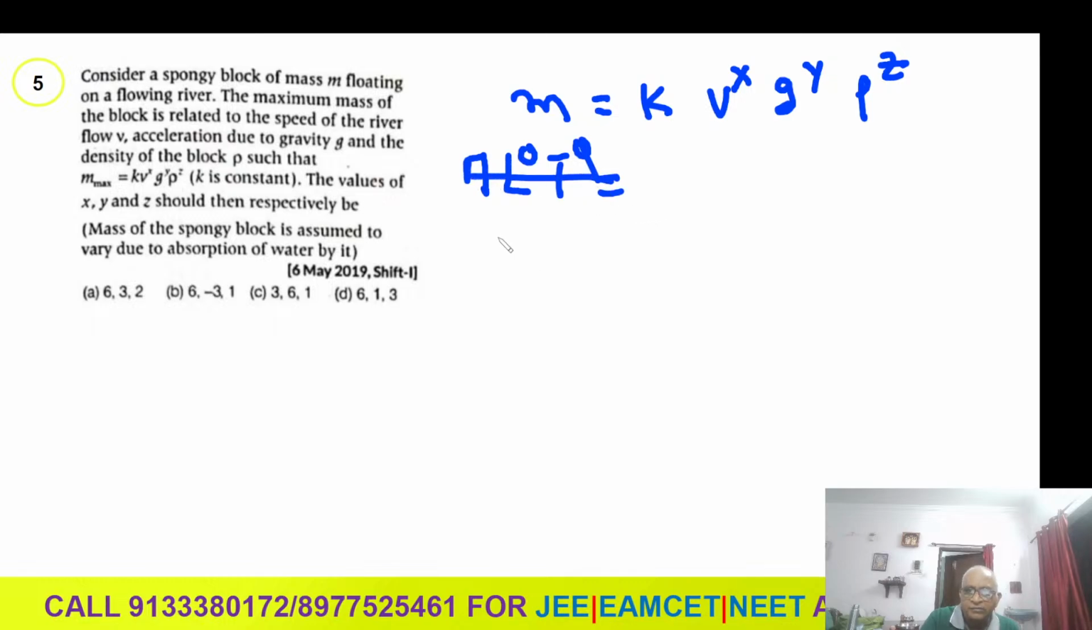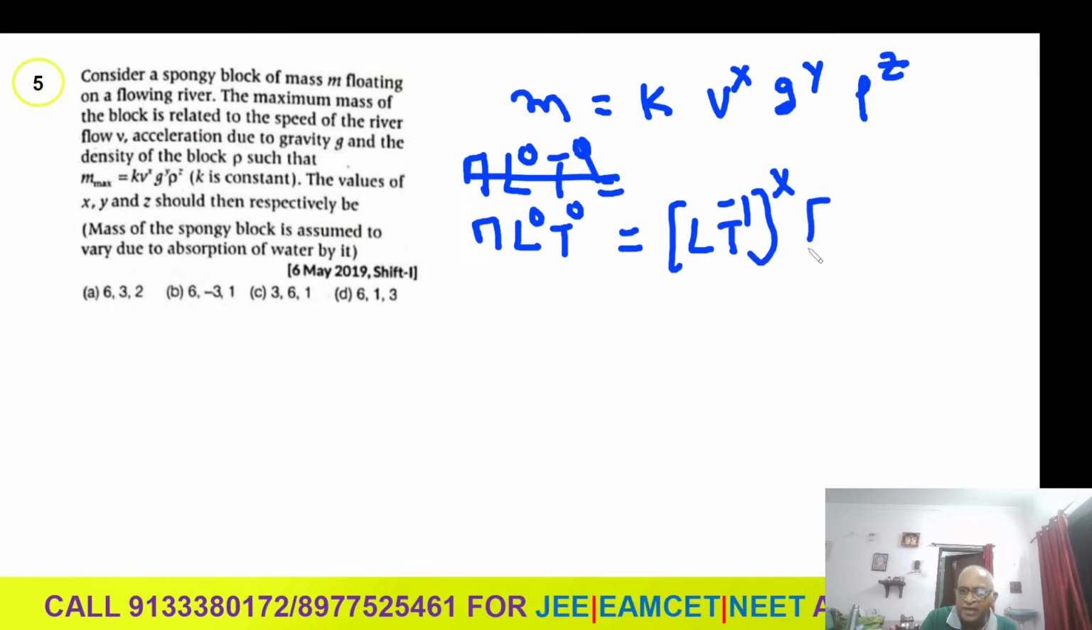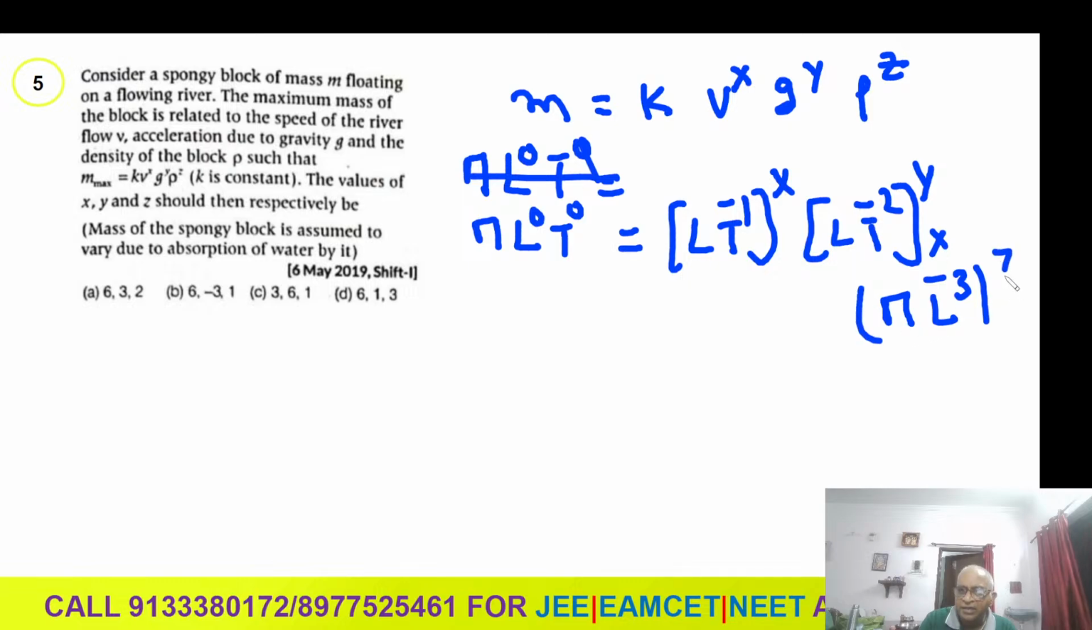Again I'll write here. M L power 0, T power 0 is equal to k dimensionless, v is velocity, L T minus 1, whole power x. g, acceleration due to gravity, means acceleration only. L T minus 2, not dependent on mass, whole power y. Rho, I am writing here, student. Rho is mass by volume, M L power minus 3, whole power z here.